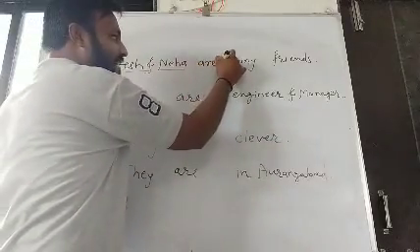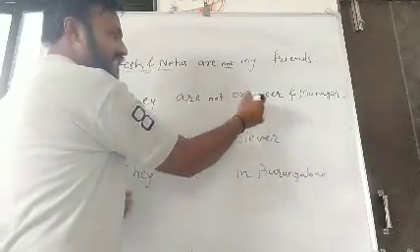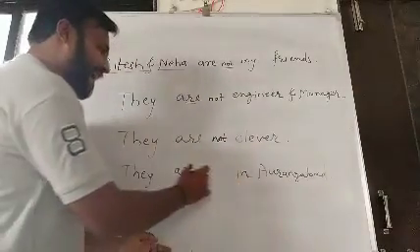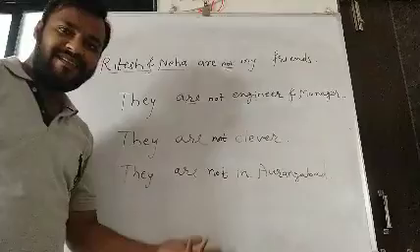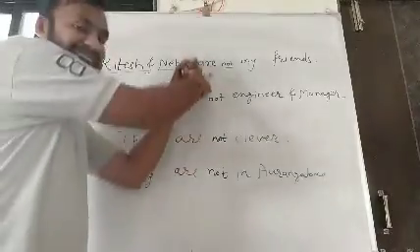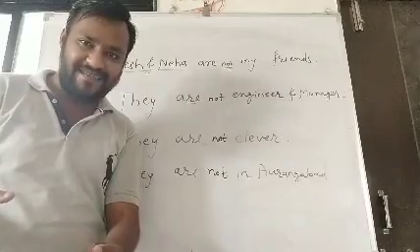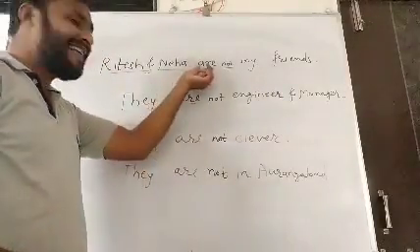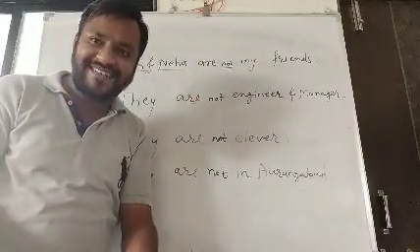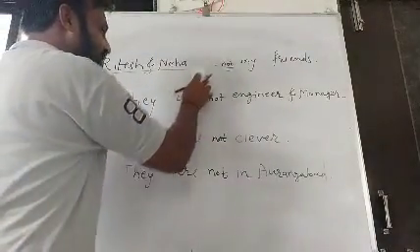Ritesh and Neha are not my friends. They are not engineer and manager. They are not clever. They are not in Aurangabad. I made it. And how did I make it? By adding not after tense indicator. Isn't it simple? Yes, it is simple, friends. And if we change this are, in place of are, if we use were, it becomes past. How? I will change it. I will make it. It's very simple. You just observe.